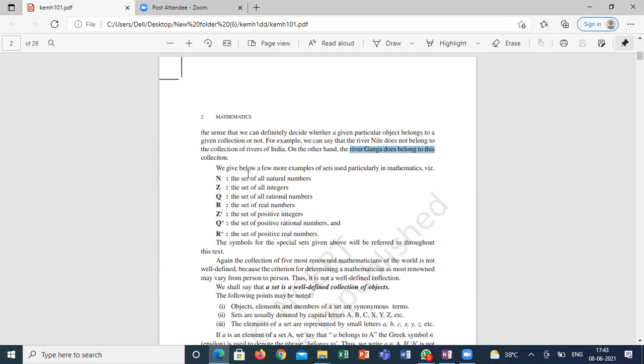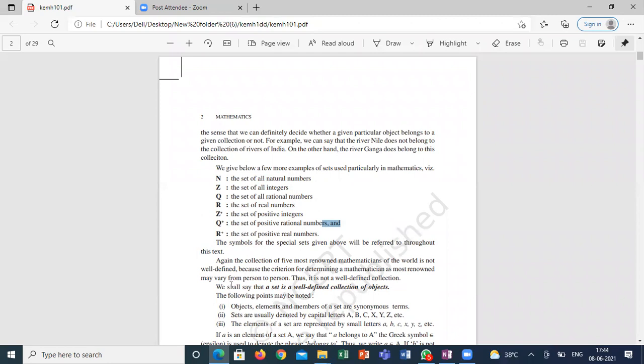We'll leave it. So these are some more examples. In general, we will use in math: N is the set of natural numbers, Z is the set of all integers, Q is the set of rational numbers, R is the set of real numbers, Z plus is positive integers, Q plus is positive rational numbers, R plus is the set of positive real numbers. If I am representing Z minus, Q minus, R minus, you know, the set of negative integers, the set of negative rational numbers, the set of negative real numbers.